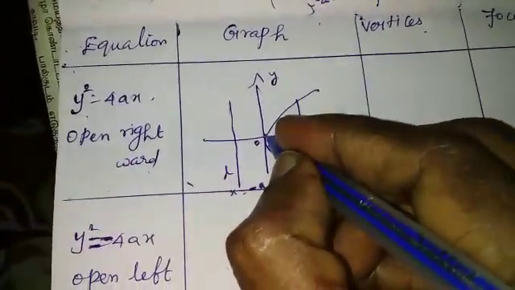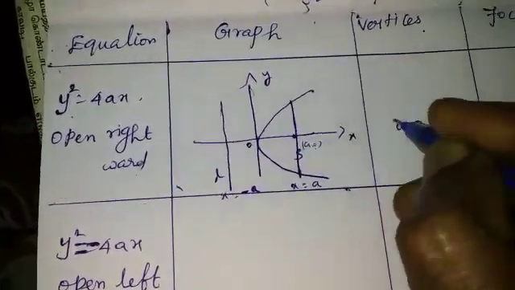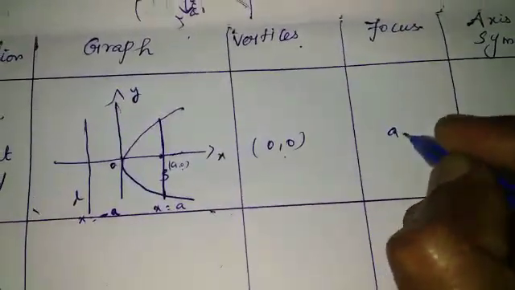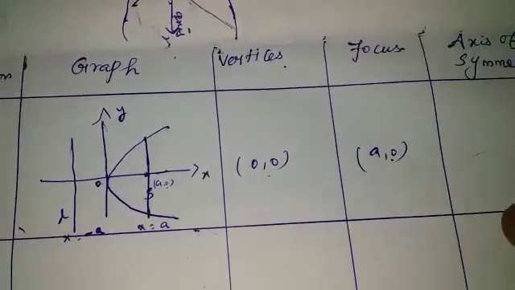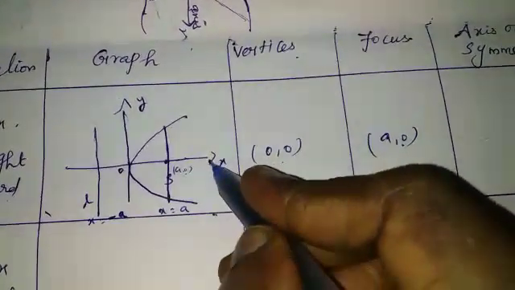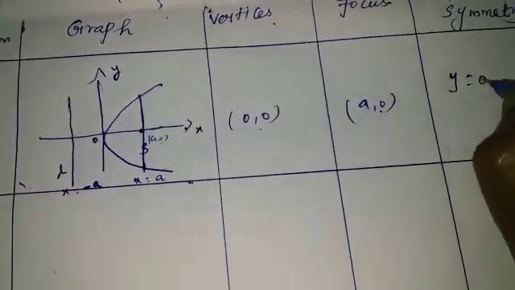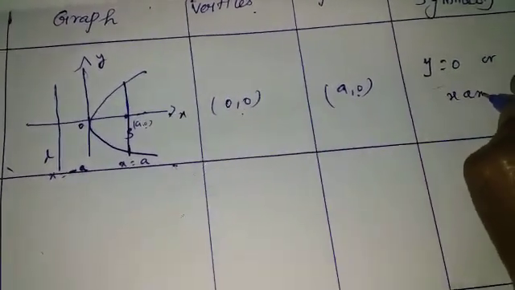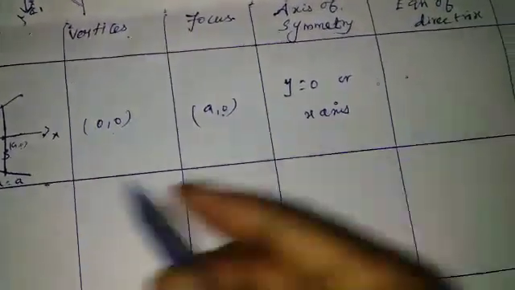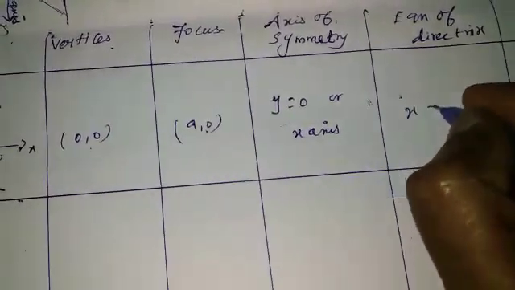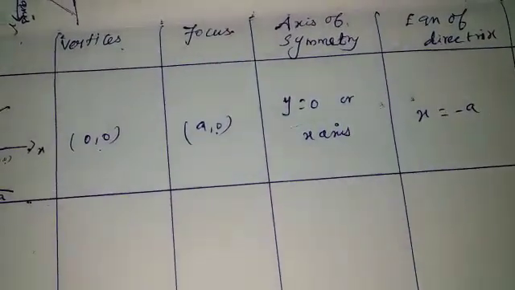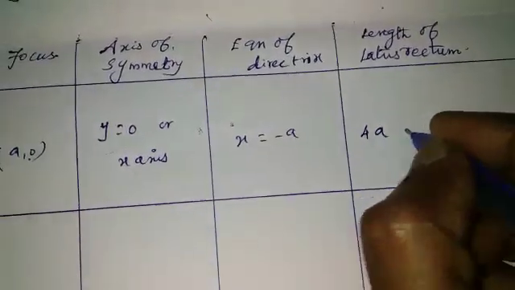Vertex, origin point 0, 0. Focus a, 0. Axis of symmetry, this is the x axis, therefore y equal to 0 or x axis. Equation of directrix, x equal to minus a. Length of latus rectum 4a.